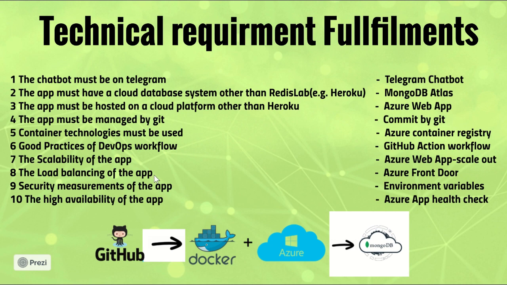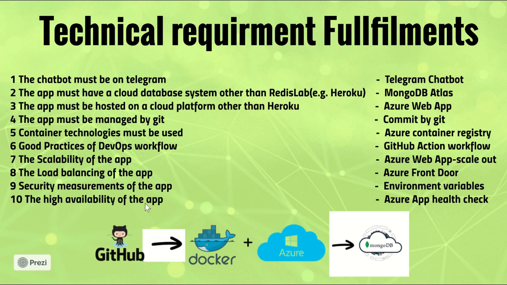The eighth item is the load balancing of the apps. Azure Front Door will be applied as the load balancer before the apps to balance the connections from the outside. The ninth item is the security measurement of the apps. We use the environment variables in the Azure apps, GitHub security settings, and also Docker, so that the environment variables will be protected instead of local files, preventing credential and secret leakage. So it's protected.